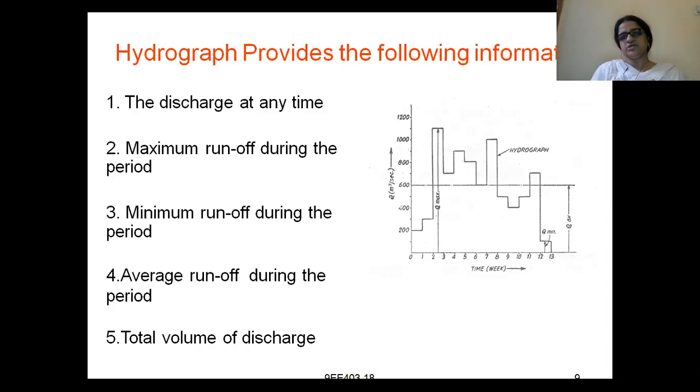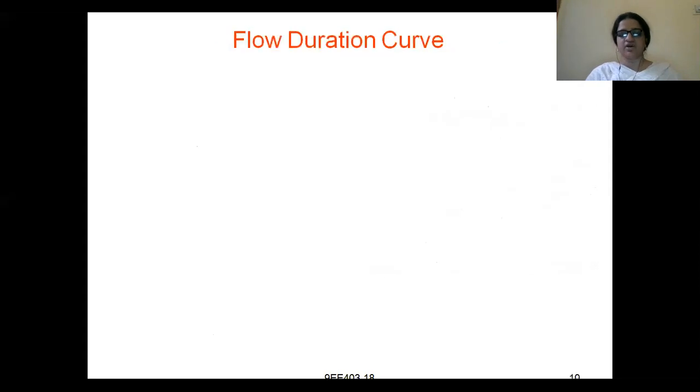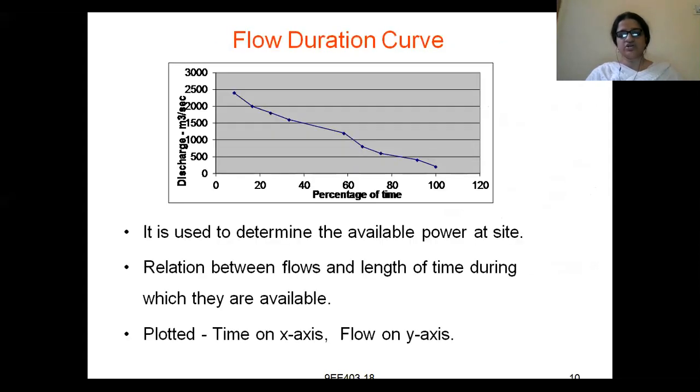if we are simply observing the discharge, we will have the discharge at a particular time, and hardly can we calculate or write down the discharge for 1 hour or 2 hours. Okay, if we plot it, then for a larger period you get all the information: discharge, runoff, maximum, minimum, total discharge. Total discharge can be easily calculated for that particular time period by using the hydrograph. Right, next is flow duration curve.